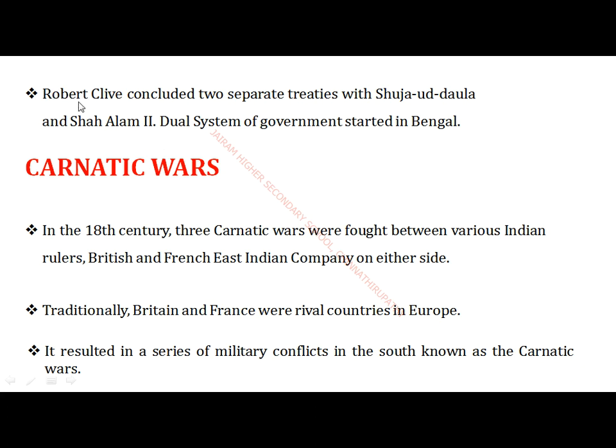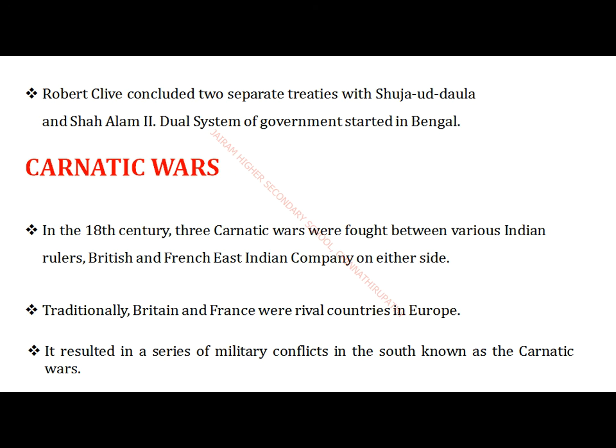Okay children, yes, he is the creator of the dual system of government in India. This dual system of government started first in which state of India? The state of Bengal. Okay children, see here, after speaking of two wars, one the Battle of Plassey and another the Battle of Buxar, you have known about the strong political rule of the Britishers, and how they occupied our nation through the fight of battles.